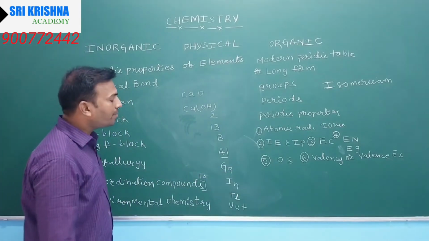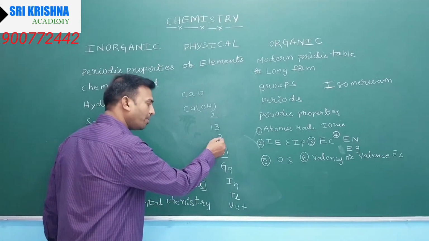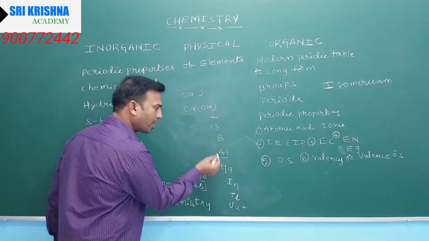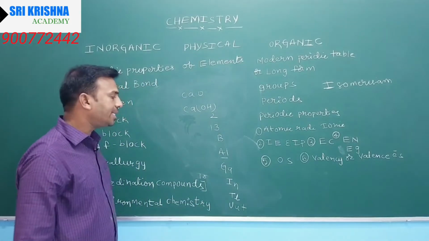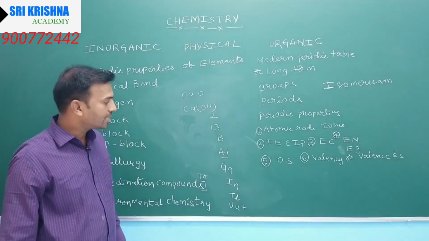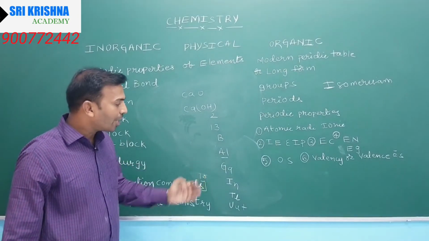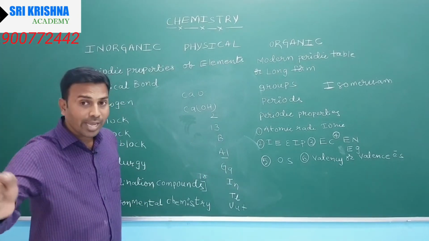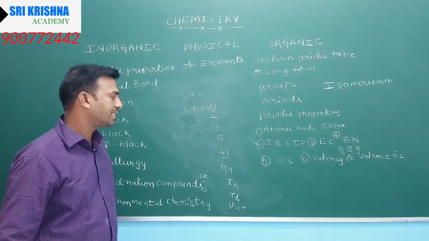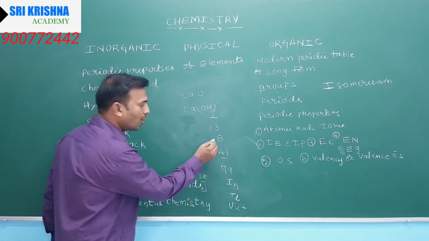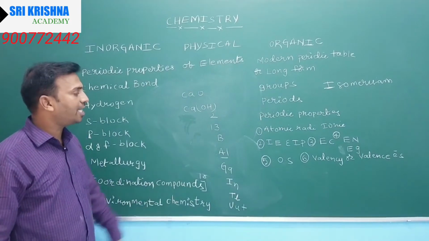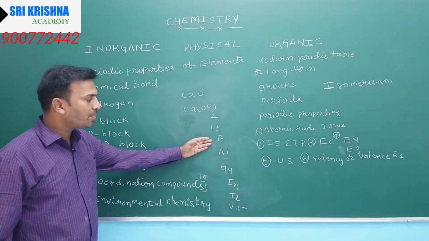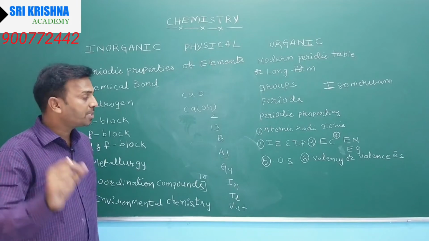Now, atomic size generally increases in the group from boron to thallium. Then what about ionization energy? Ionization energy should decrease, but here boron and gallium have high ionization energy. Boron is common, small in size, but gallium is an exception.